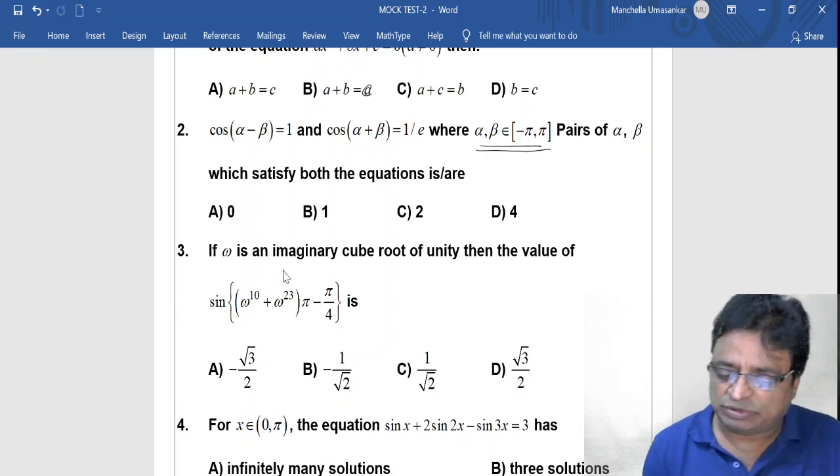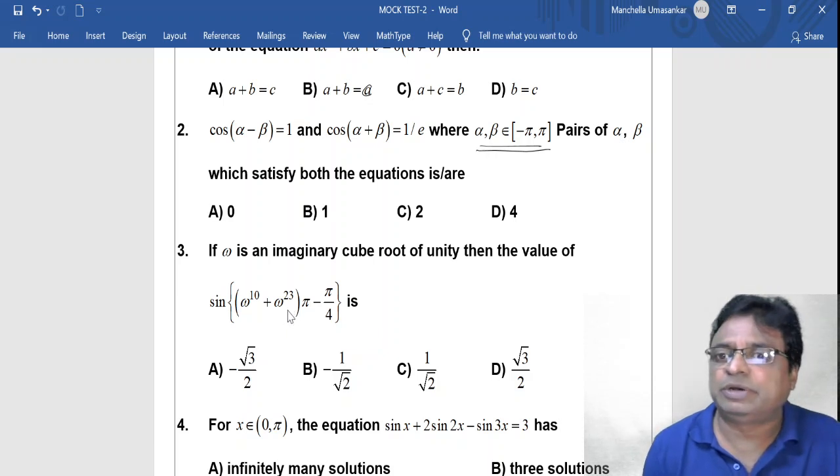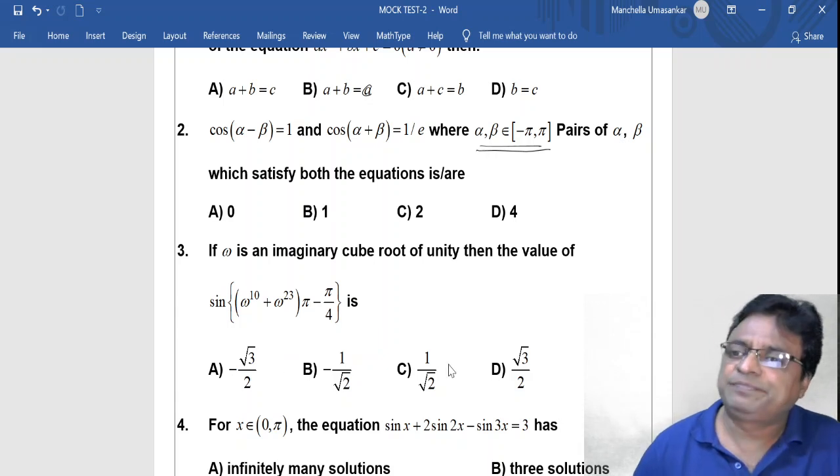Third question: if omega is an imaginary cube root of unity, then the value of sin((omega^10 + omega^23)pi - pi/4) is: A, minus root 3 by 2; B, minus 1 by root 2; C, 1 by root 2; D, root 3 by 2.